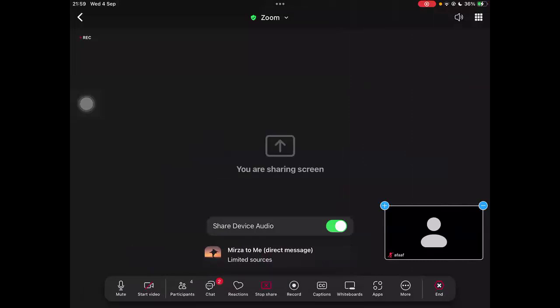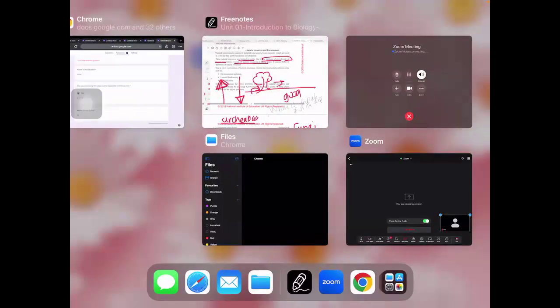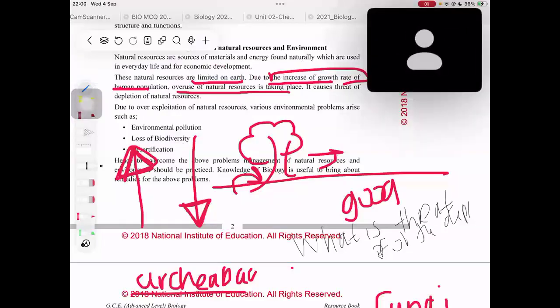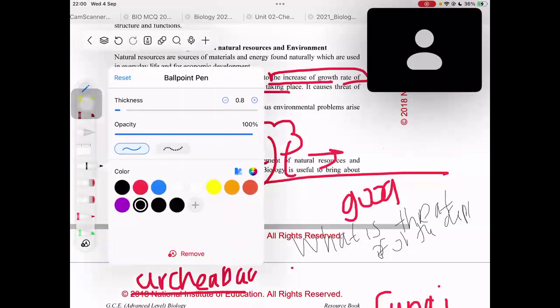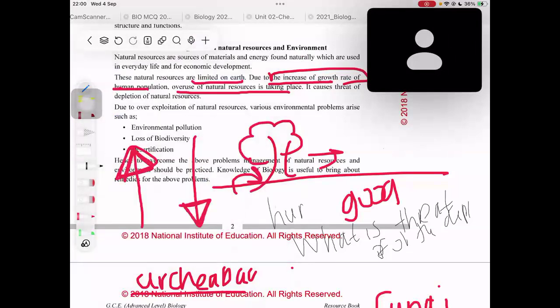No, it's actually the increase in human population, right? Many people write what is the reason for the overusage of natural resources, or what is the reason for the depletion of natural resources. Many people write it as humans. Now my expected answer from you was humans, but that would also be a wrong answer. Do you know why? Because we have to write increase in the growth rate of human population. We need to write a complete answer.